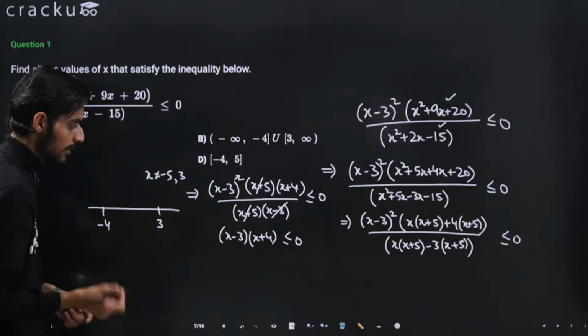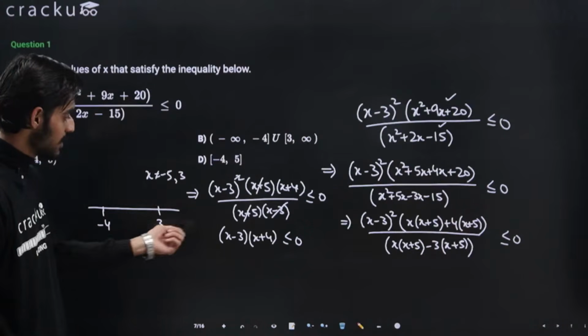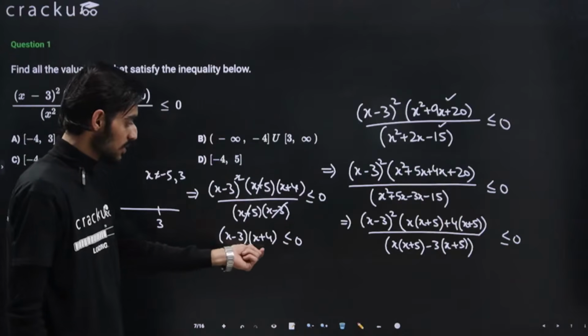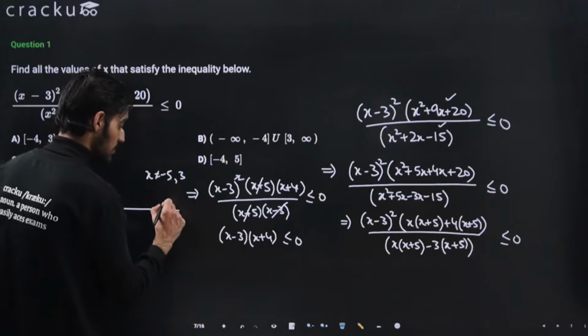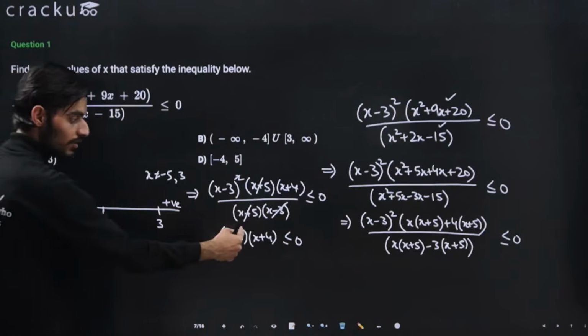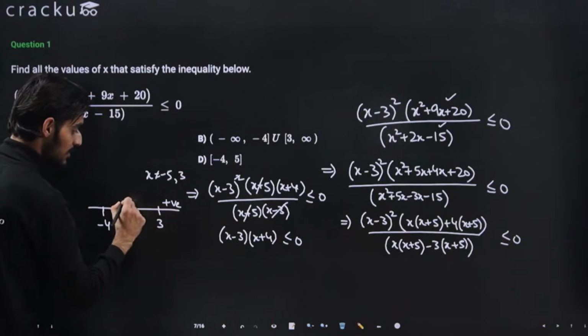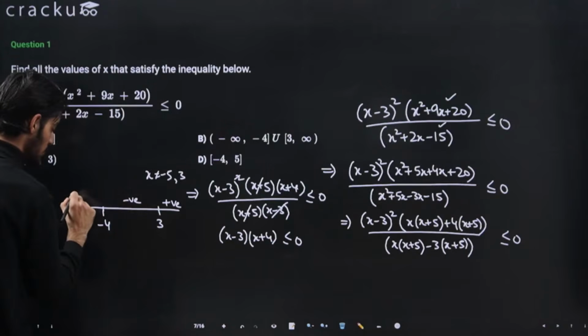Now I need to check some values. Let's say I put a value that is greater than 3. If I put it as 4, then this will be positive, this will be positive, so here it will be positive. And like I told you, if there are terms with odd power, I can directly write that if this is positive, then this will be negative and this will be positive, and so on.